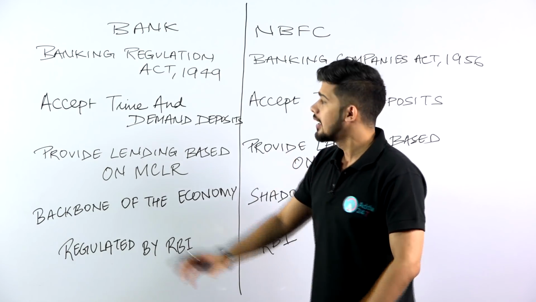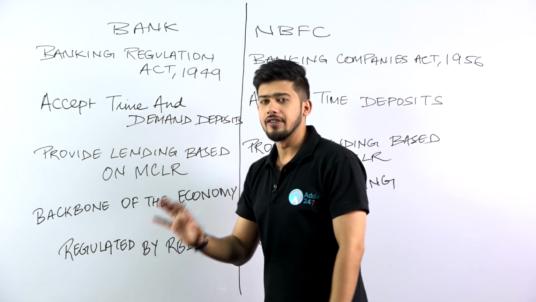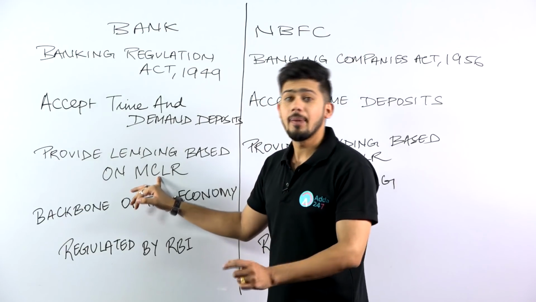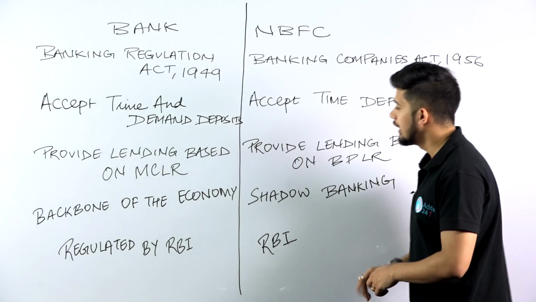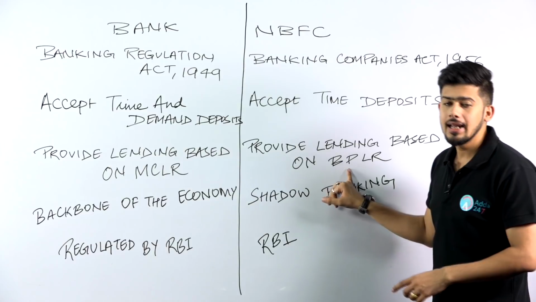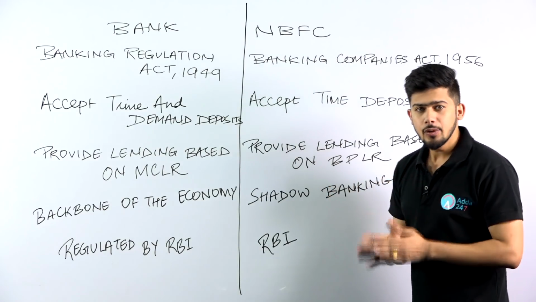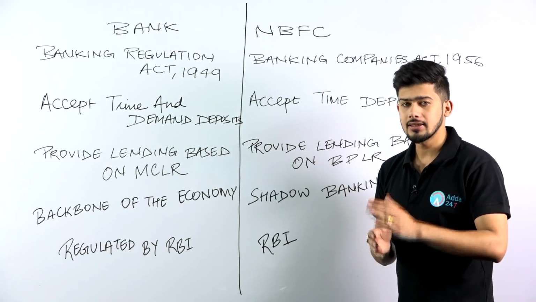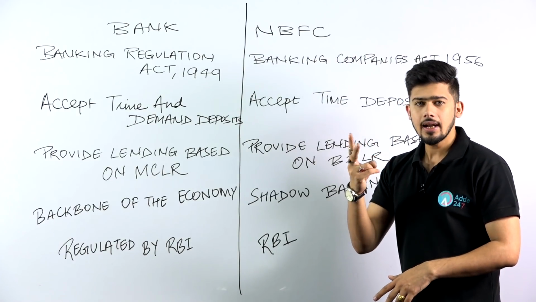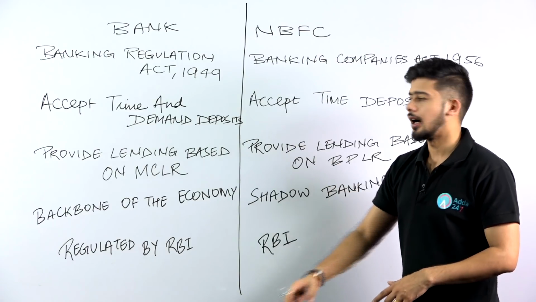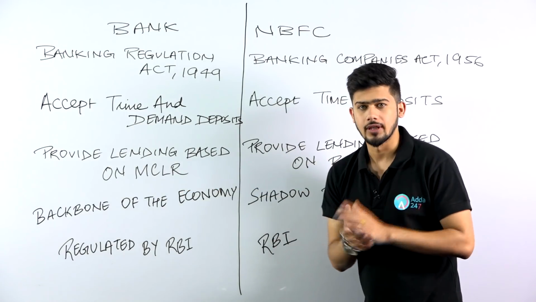But remember, now the lending rates are defined by the MCLR in a bank, but in an NBFC it is defined by BPLR, that is benchmark prime lending rate. In the coming week we'll make a video in which we'll discuss base rate, PLR, BPLR and also MCLR. So do watch out for that particular video.